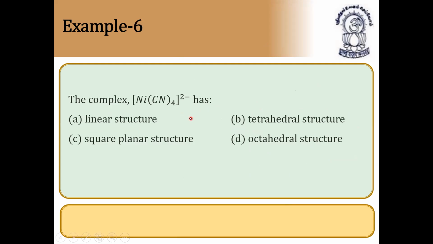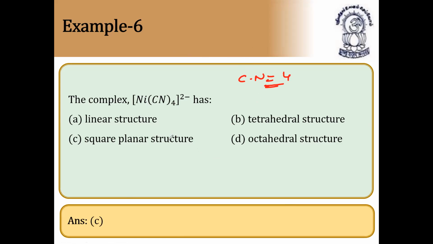So all the best models we are doing, even in the lecture, and apart from this, we are doing the best. So please note it down carefully. Next question now. The complex nickel cyanide [Ni(CN)4]2- has which structure: linear, tetrahedral, square planar, or octahedral? Definitely the coordination number is 4, which means it will have either a tetrahedral or square planar structure. Since nickel is involved, it should have a square planar structure.